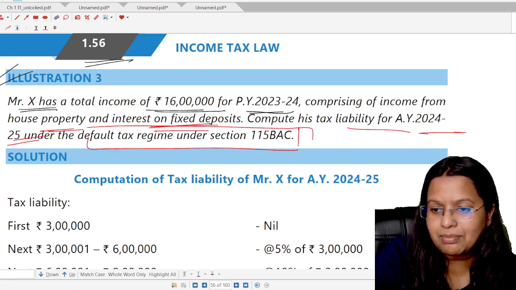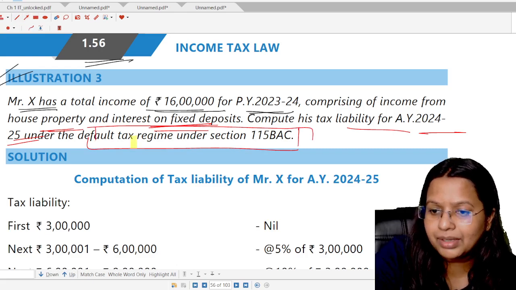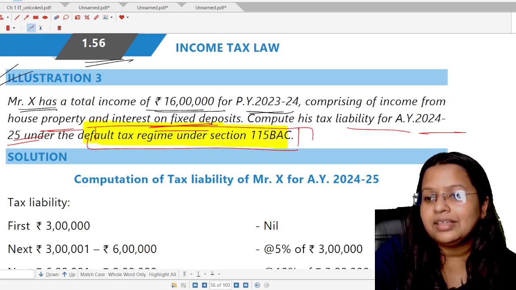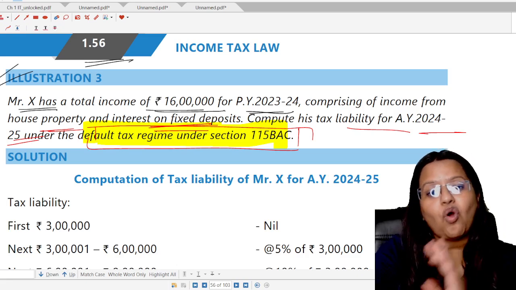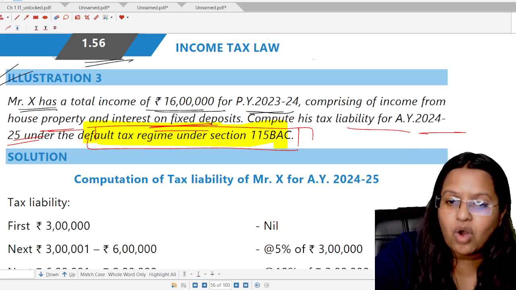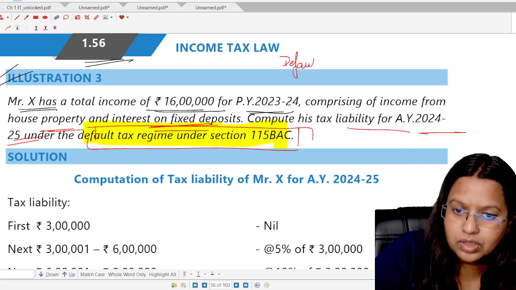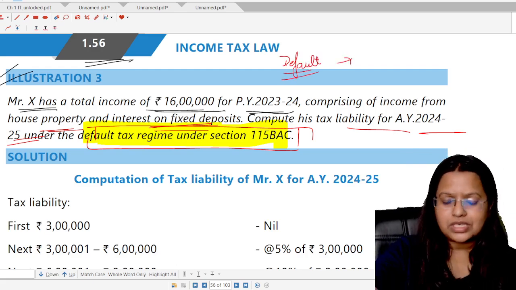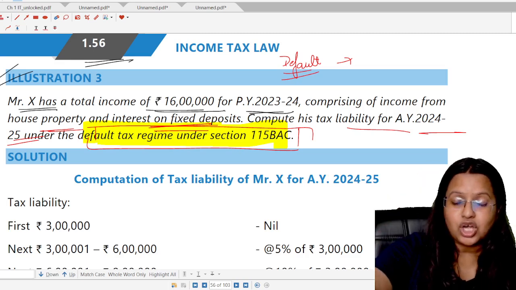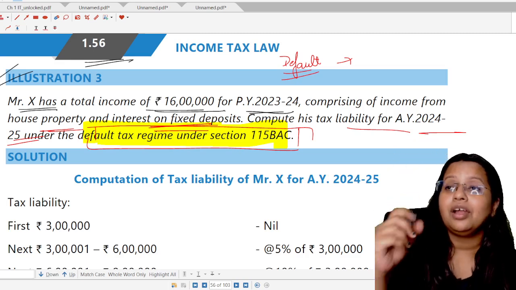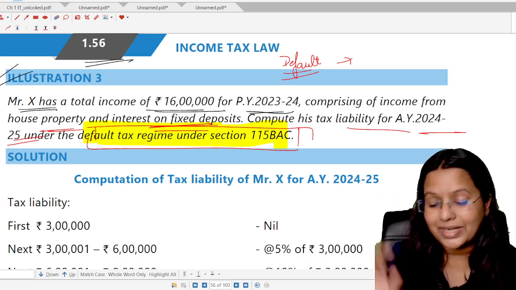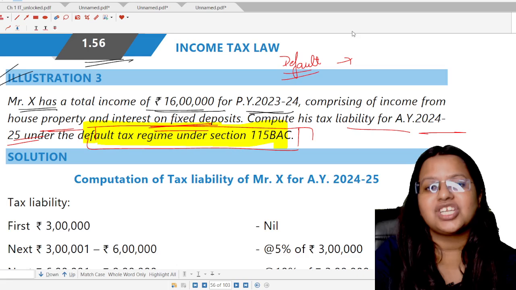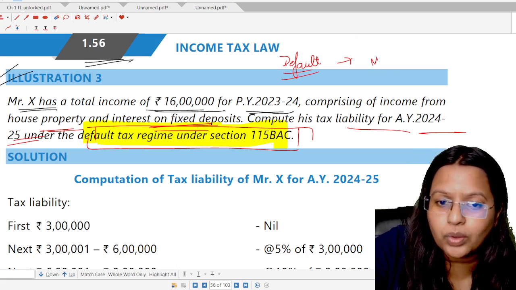Now, this is the main part here. The examiner has clearly written down that they are asking about the default tax regime. What is the default tax regime? Default means, now students are going to make the mistake for sure. 100% they are making the mistake. Default means the old one? No students, here income tax has changed it: the default one is the new one.